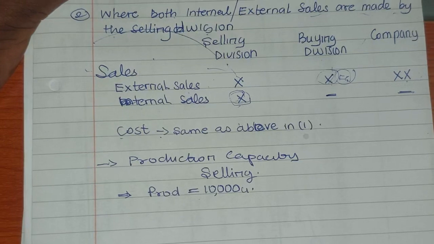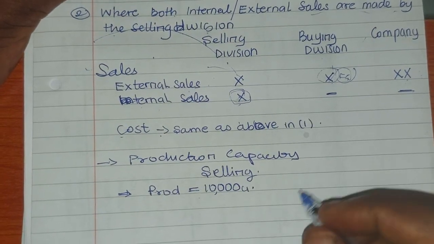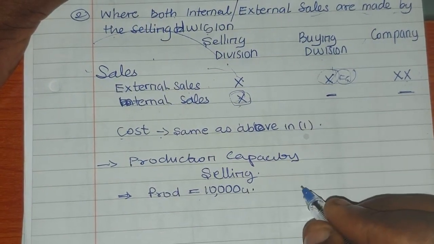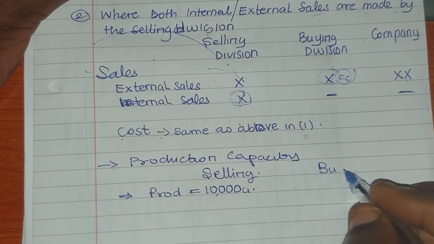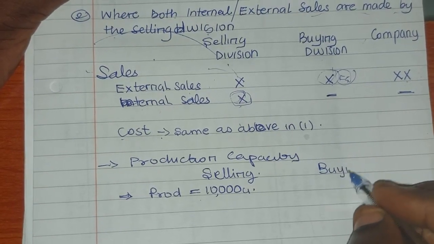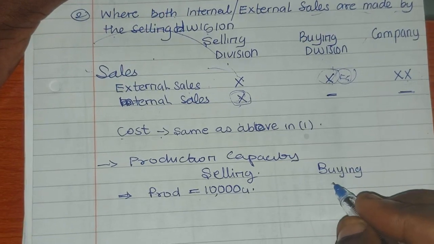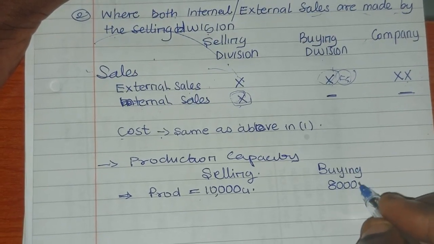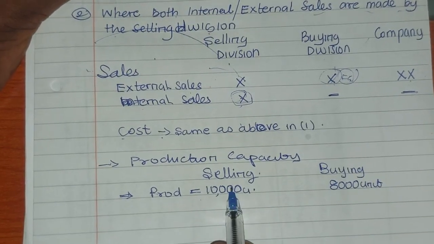So before you can determine the price that you will sell to the buying division, the demand for the buying division is 8,000 units. Okay. Do you know what the selling division will do?